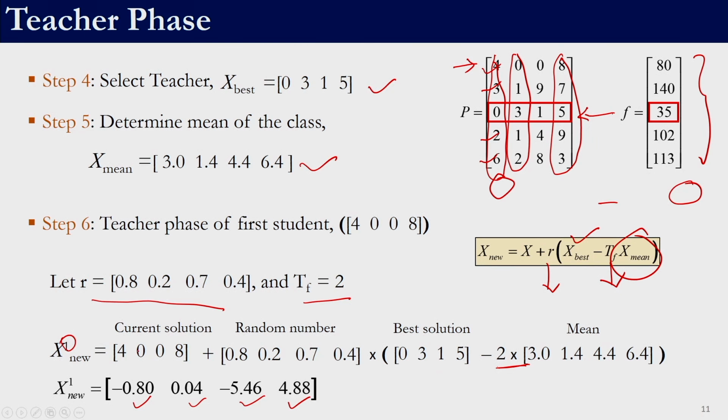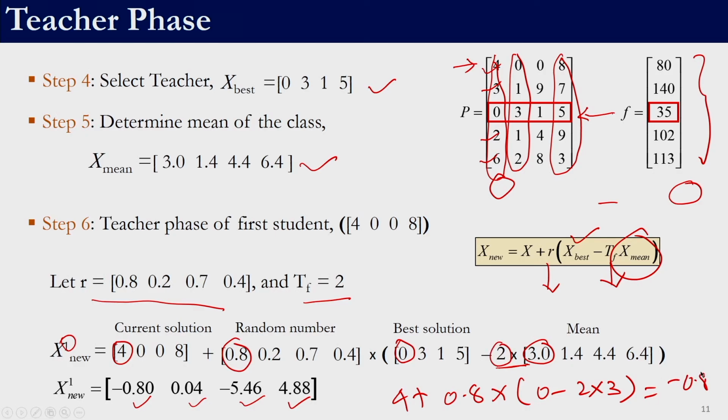For example, this minus 0.8 is determined by 4 plus 0.8 into 0 minus 2 into 3. The first variable is 4, the random number for the first variable is 0.8, the first variable of the best solution is 0, and 3 is the first variable in the mean. This 2 is the teaching factor. So, this should give us minus 0.8. Now we have generated a new solution.